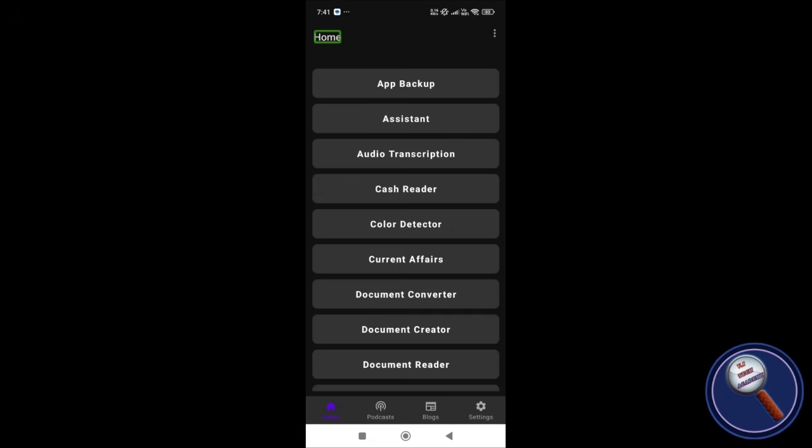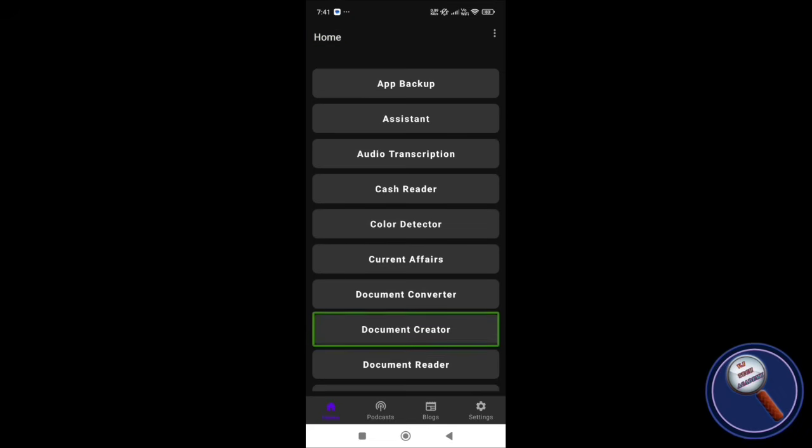So this is the way you can transcribe any audio file. You can also transcribe your live recorded audio. To do this, swipe right until you find Voice Recorder.